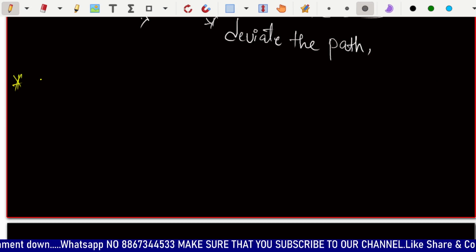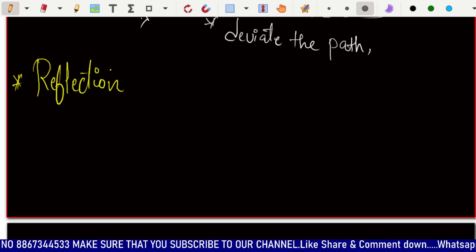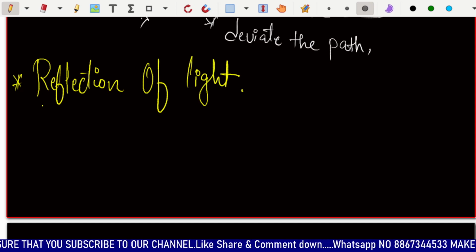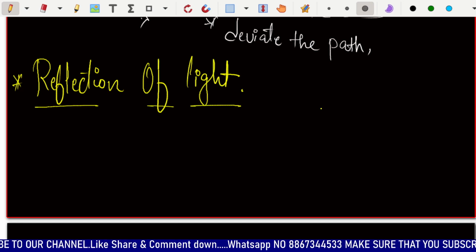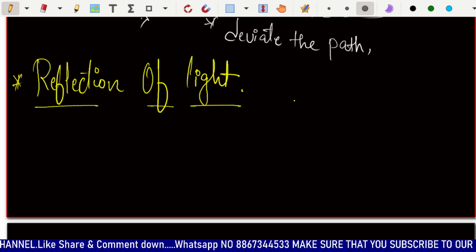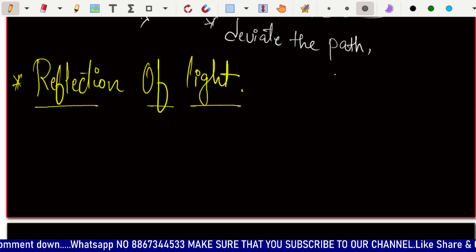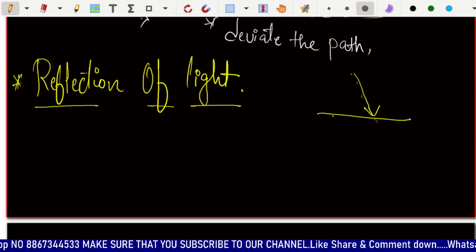We know one of the properties of light is reflection. So we will discuss reflection of light. What is reflection? It is nothing but the phenomenon of light, or the tendency of light, to bounce back or return back whenever it strikes any surface.